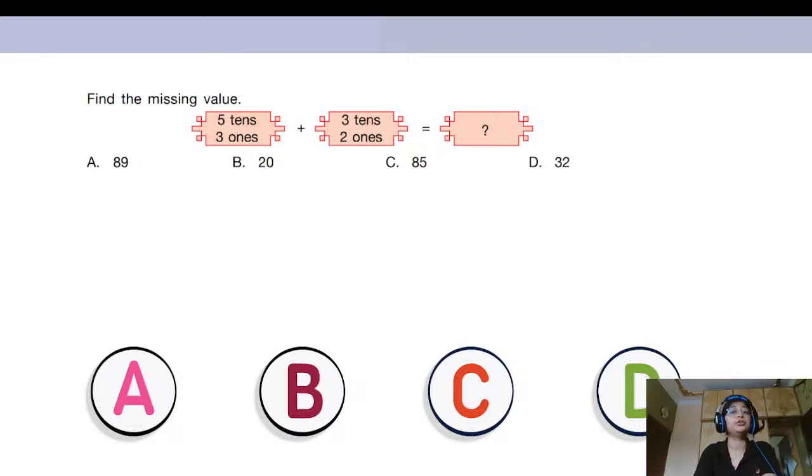So first, we are going to add the ones. All the time, we will always start from the ones place. Okay. So when we are adding the numbers, we are going to start adding the ones place first. So in the ones place, you have 3 ones and 2 ones. So 3 and 2, how much does it make? 1, 2, 3, 4, 5. So you have 5 ones, right? And in the tens place, you have 5 tens and 3 tens. So 5 and 3 makes how many tens? 5, 6, 7, 8. So you have 8 tens.